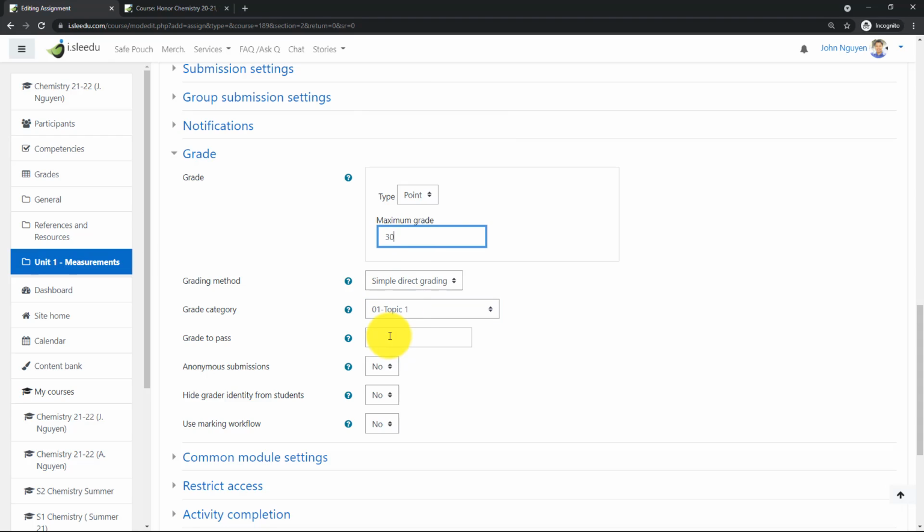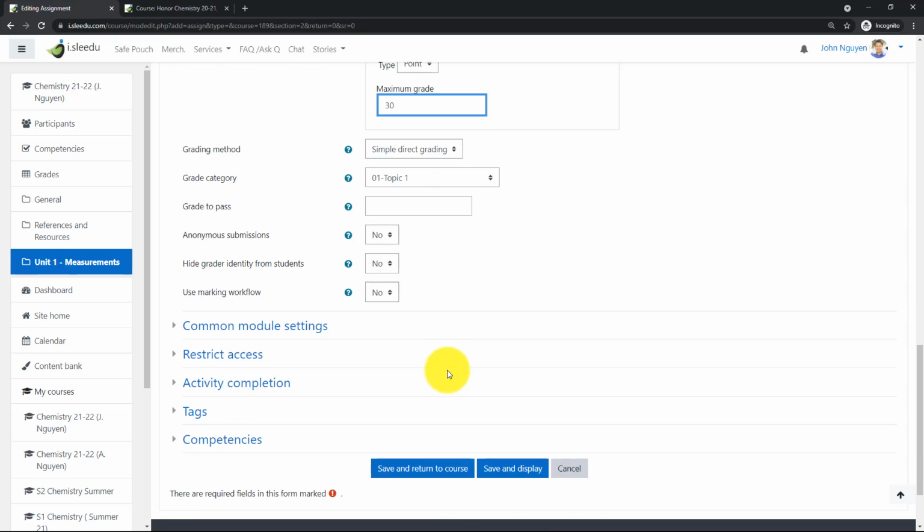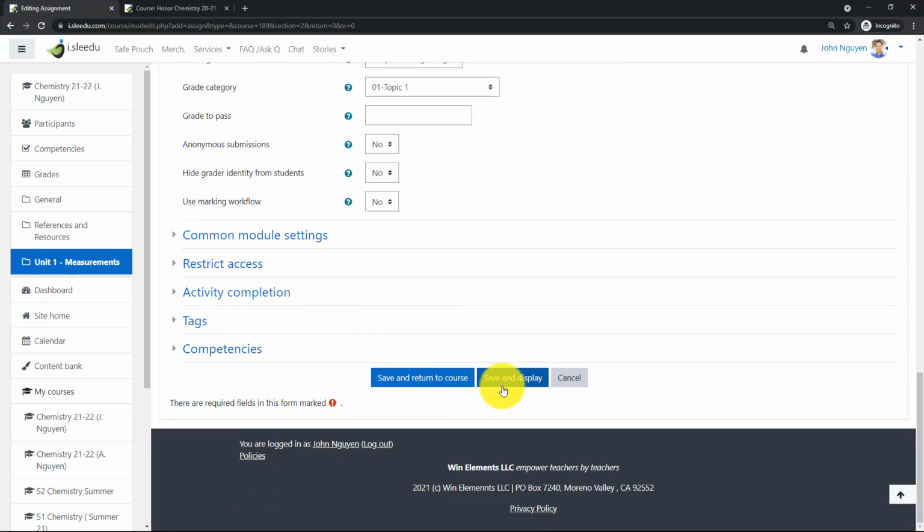So as you can see, when we strategize all of these things in terms of every component, we want to make sure we are encouraging the student to put in the effort to do their best. Because if you make it 0 points, the student is not going to do it. If you make it too few points, the student is not going to do it. If you make it too many points, it's going to inflate your grade. So you have to be fair, okay? And then we are done, and I click save and display.